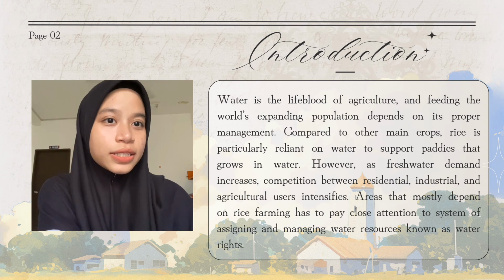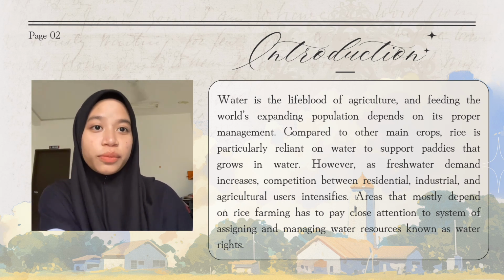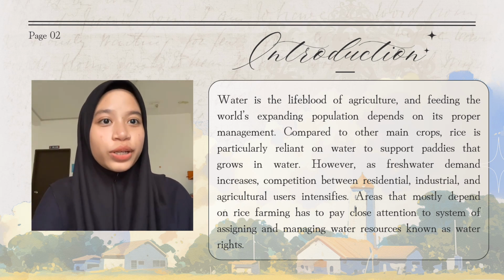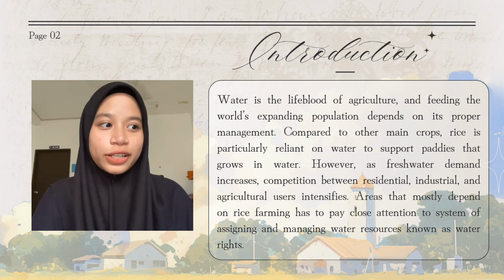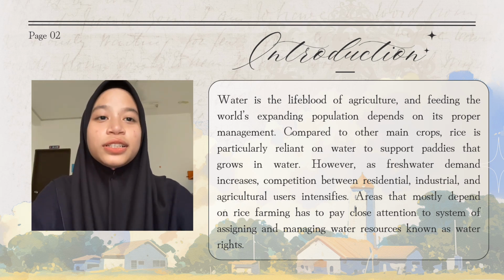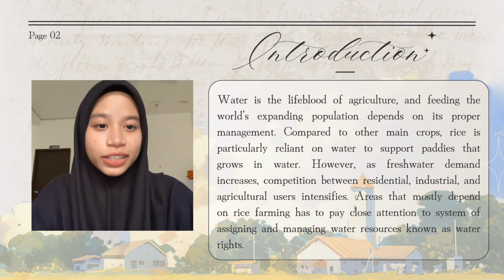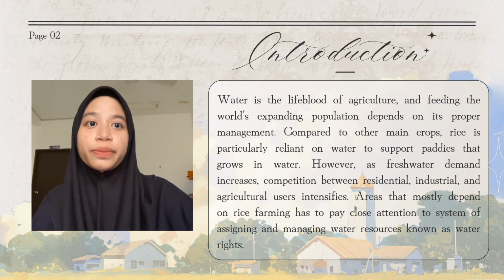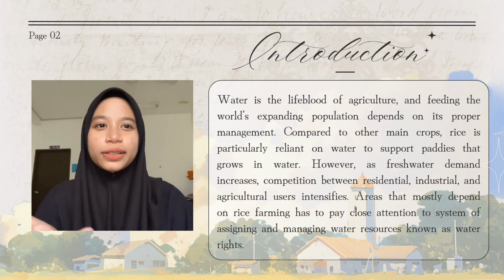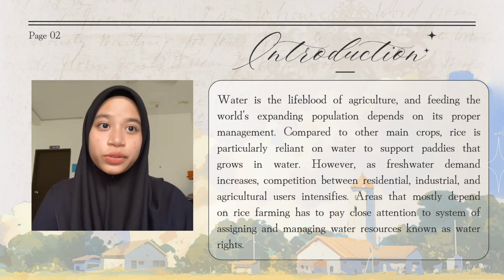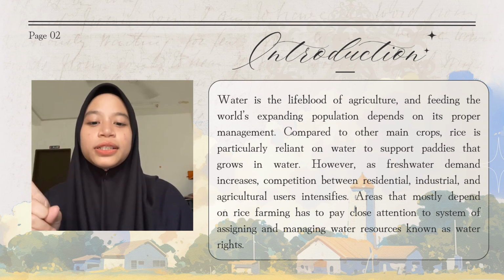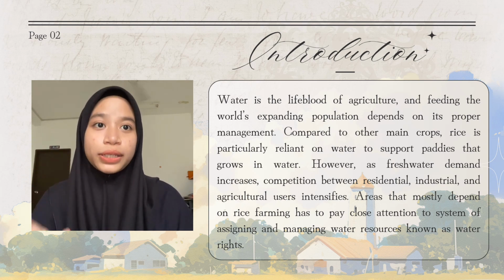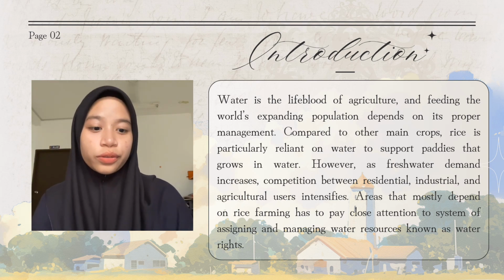Now from group 6, we're going to present about the economics of water rice, managing water as a critical factor of production in rice cultivation. So water is the lifeblood of agriculture, and feeding the world's expanding population depends on its proper management. Compared to other main crops, rice is particularly reliant on water, needing a lot of it to support the paddies in which it is grown.